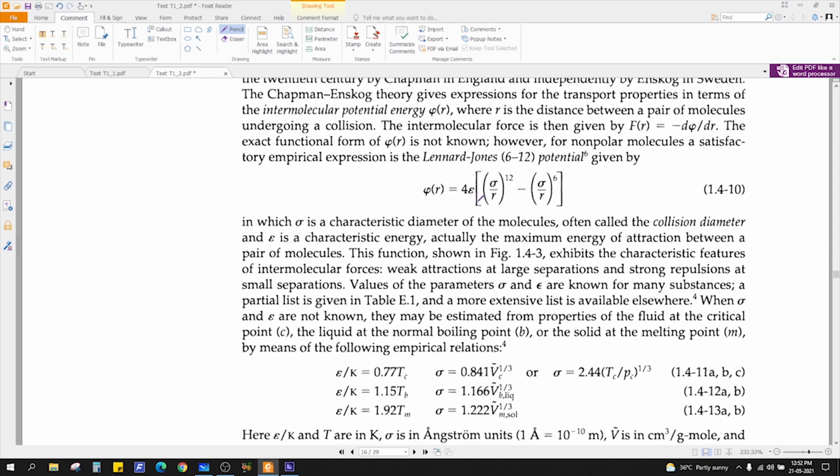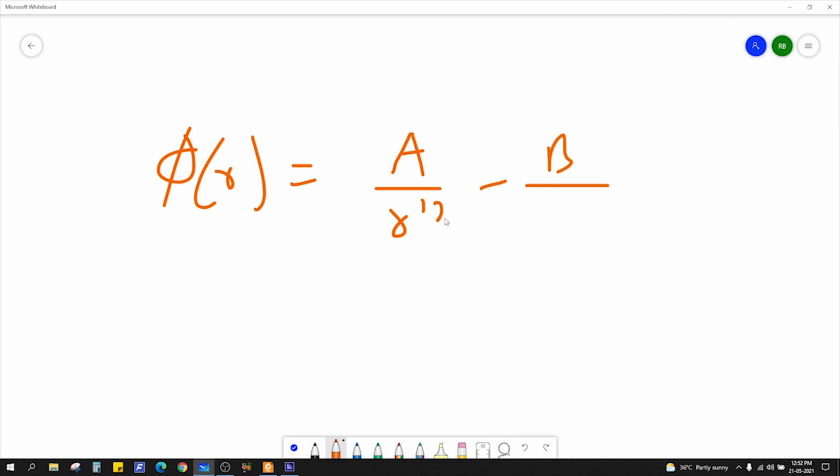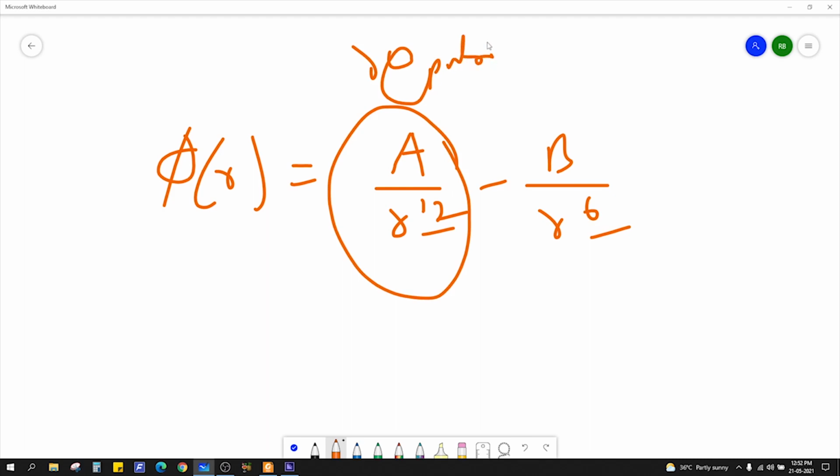Also, you can calculate the viscosity using the Lennard-Jones 6-12 potential. So what is the Lennard-Jones 6-12 potential? The potential as a function of distance is something like A by r to the 12 minus B by r to the 6. See, you have seen the 12-6 parameter. So this term is repulsion. What is the potential at repulsion? If they are repelling, this term is the attraction term. So attraction is always negative potential.